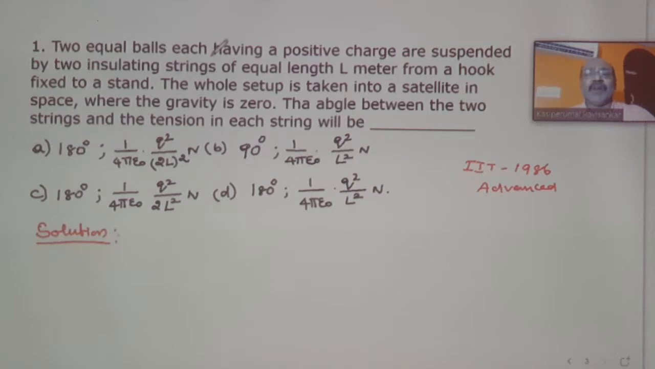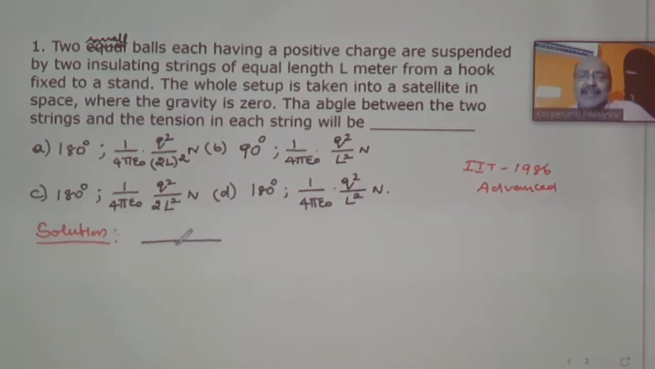Two equal balls, each having a positive charge, are suspended by two insulating strings of equal length L meters from a hook fixed to a stand. So you have a stand, and from that you have two small balls, each having a positive charge, suspended.